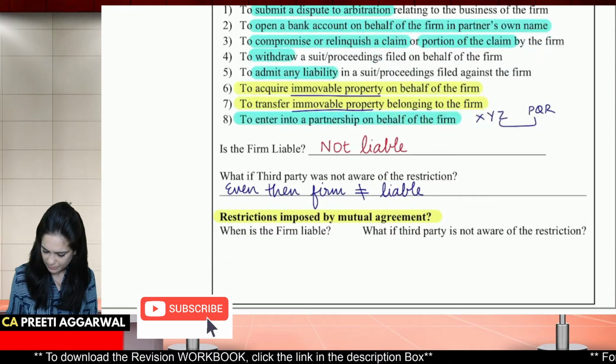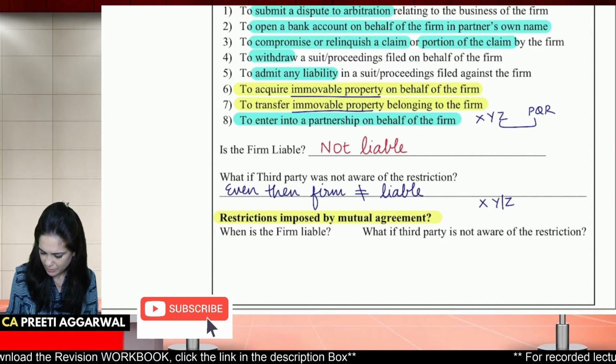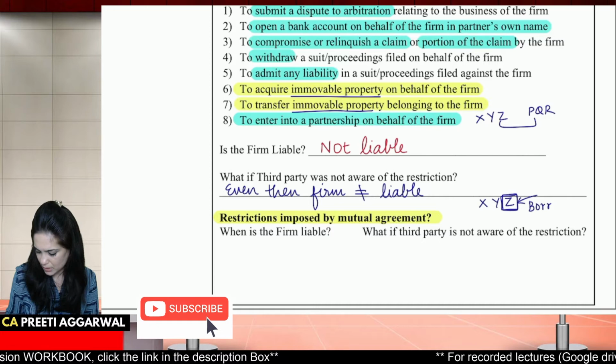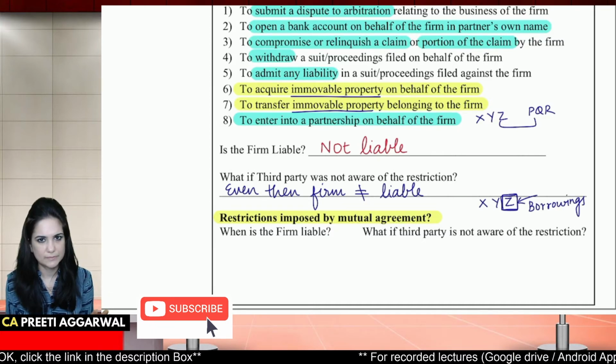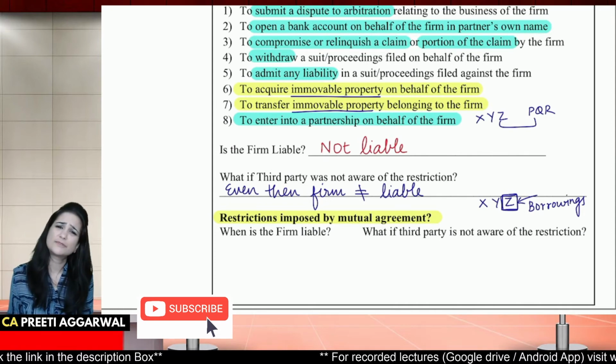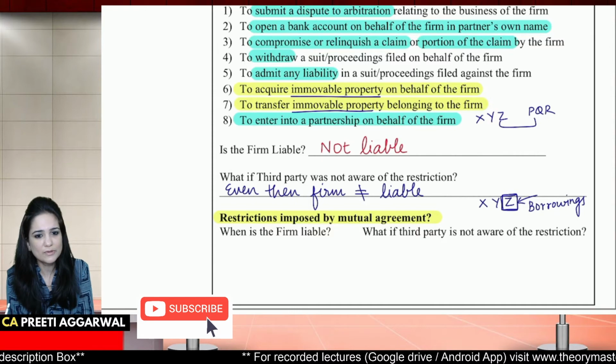Let's say, for example, that X, Y, Z are partners and they have imposed a restriction on Z's borrowing. Okay? They have imposed a restriction that he cannot borrow more than 30,000. But how will the third party know about your mutually agreed restrictions? You have to tell him, no?